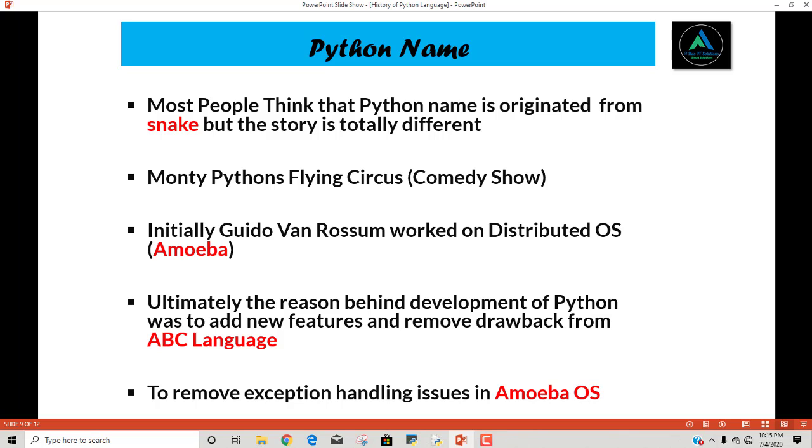As I said earlier, there are drawbacks in ABC as well. ABC is not extensible. We cannot add new features in ABC. That's why ultimately the reason behind the development of Python was to add new features, remove drawbacks from ABC, and remove the issues Guido van Rossum faced while working with Amoeba.